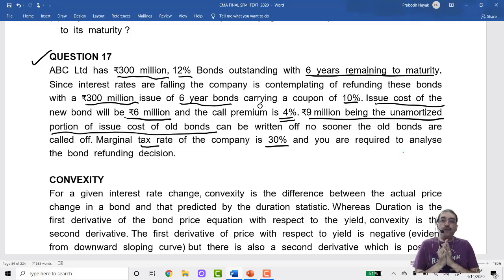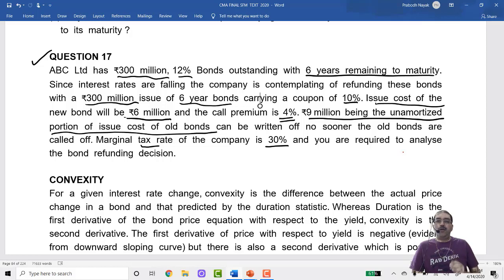Initially, what is going to happen? I'm going to refund the old bonds. If I'm refunding the old bonds, there will be an outflow of cash of 300 million. Refunding means returning. I'm redeeming, I'm repaying the old bonds. So how much of cash outflow is there? 300 million.